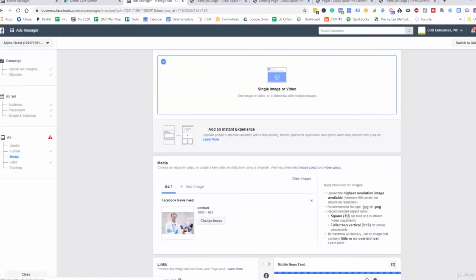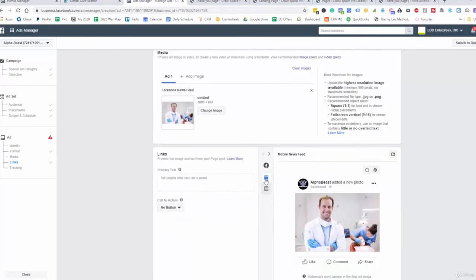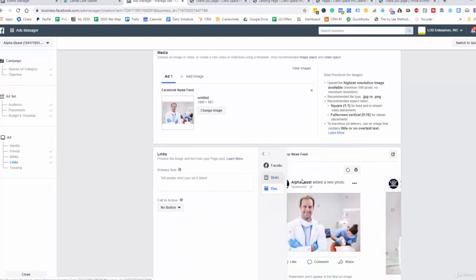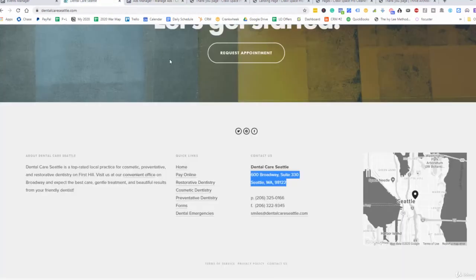And so this is just going to be an engagement, right? Just an awareness. We're getting people to become aware of the actual brand here and not necessarily looking for any kind of action to be taken. The action that we're looking for, which Facebook is going to optimize for anyways, is the likes, comments, and shares, right?